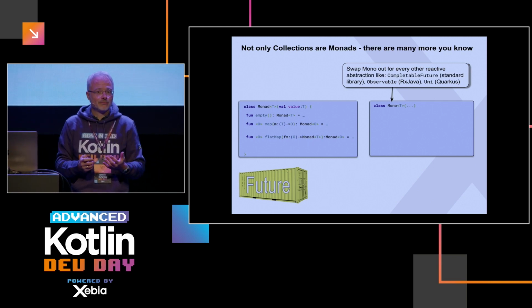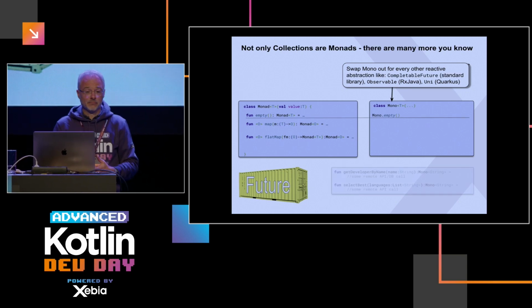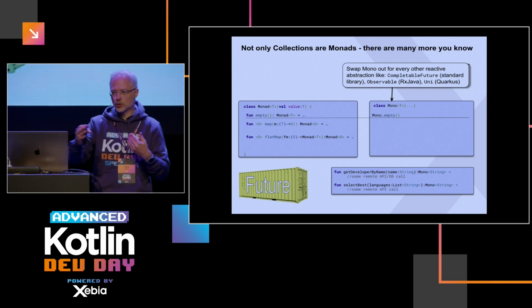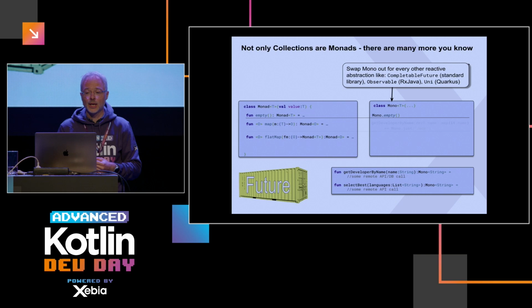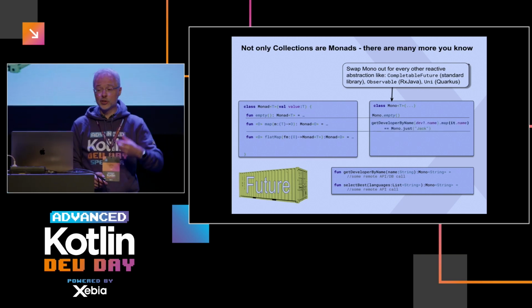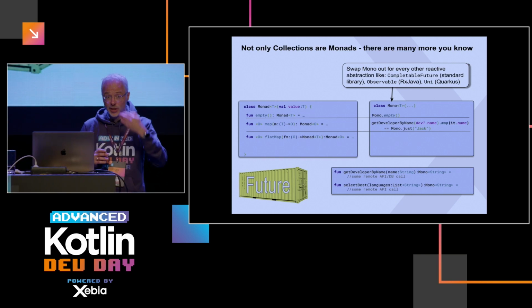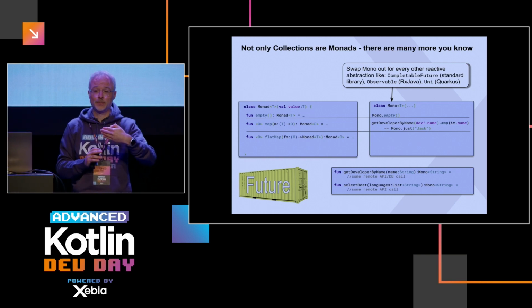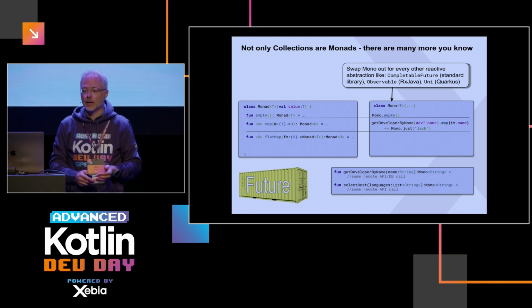Is it a monad? Let's check. We can say Mono.empty. Works. Say we call some APIs that return Monos or whatever, Observables, Uni, CompletableFuture, doesn't matter. Then we can map over the results. And also here, map is different from a collection, because map will be triggered once I have gotten a reply for my remote call.